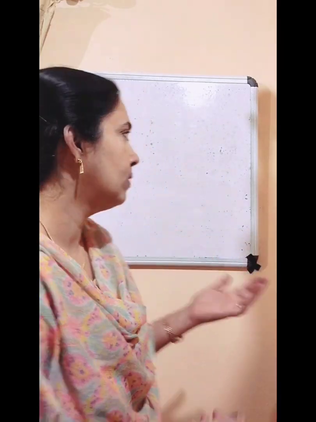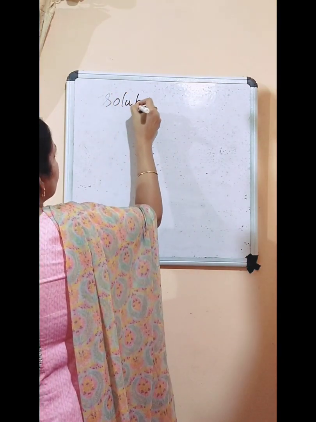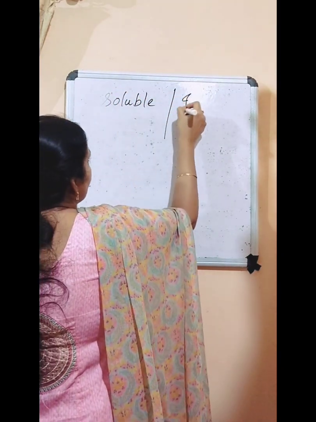Okay, so oxygen is a gas that is soluble in water. Like that, carbon dioxide is also soluble in water. And methane, nitrogen, all these are some gases that are insoluble in water. So we can classify gases also as soluble and insoluble.